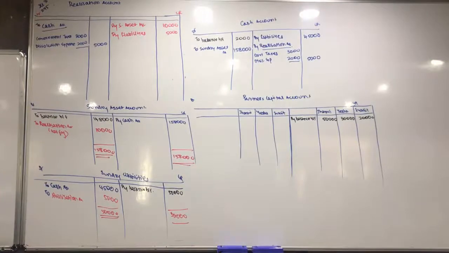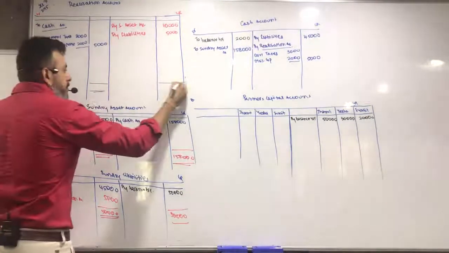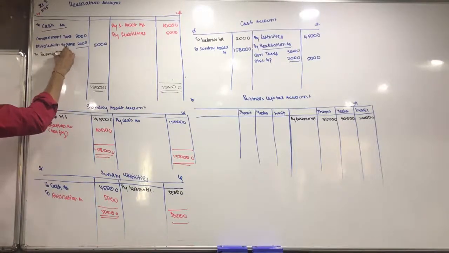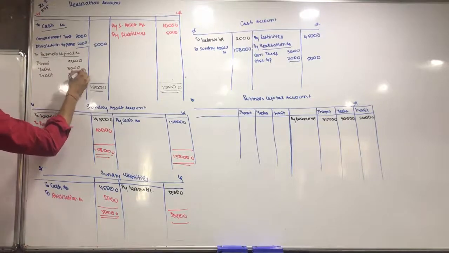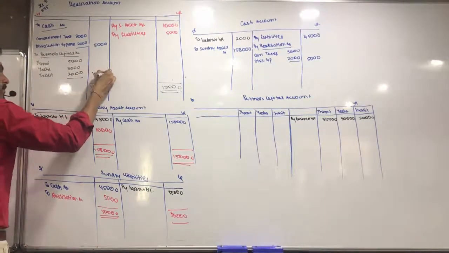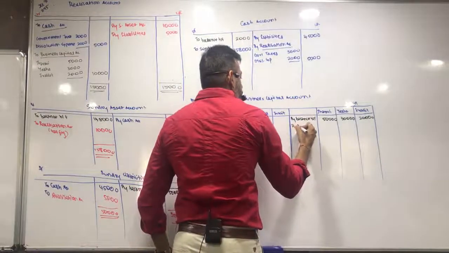Okay, start closing it. Find profit or loss. 10,000 profit. Partners' capital account, 5:3:2. Transfer it, by realization account.